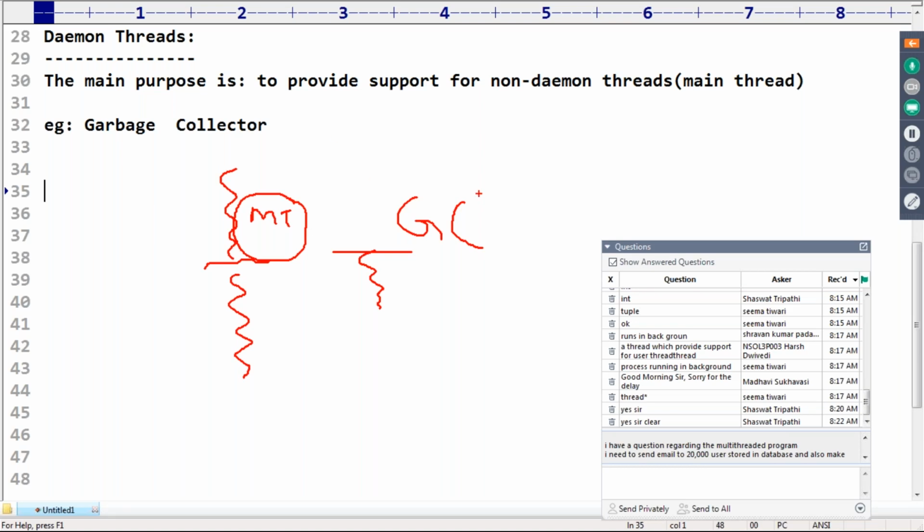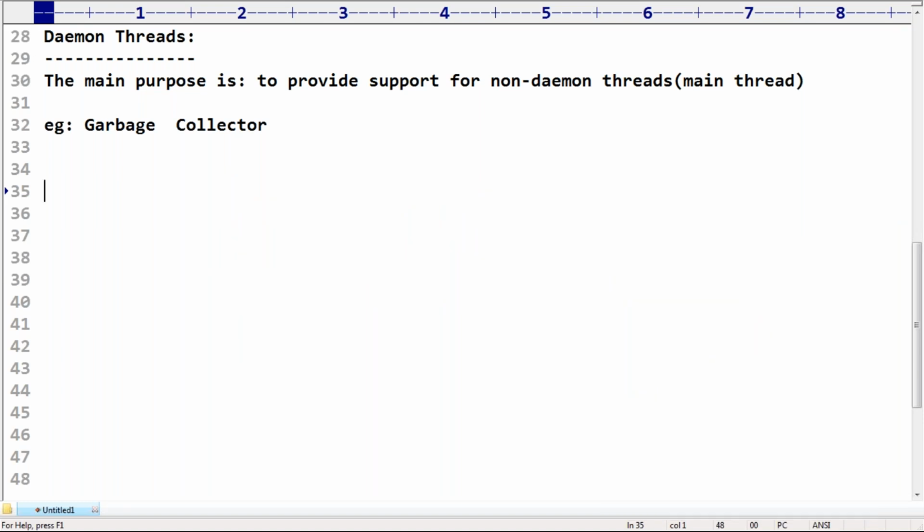So the main purpose of the garbage collector is to provide support for the main thread. Garbage collector is always going to run in the background. That's why I can say the garbage collector is a Daemon thread. Are you in the position to understand? Is the garbage collector really a Daemon thread or not? Yes, it's always going to work in the background, just like the director, the producer, and the cleanup makeup person, who is always working in the background, but the main thread is always going to work in the foreground.